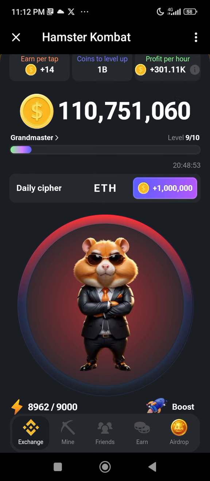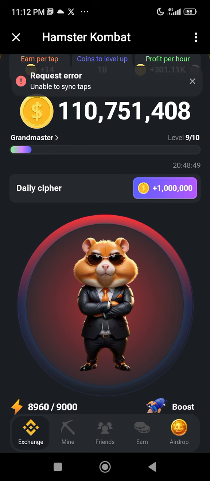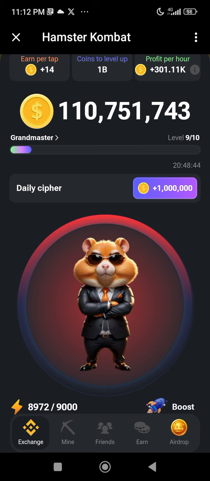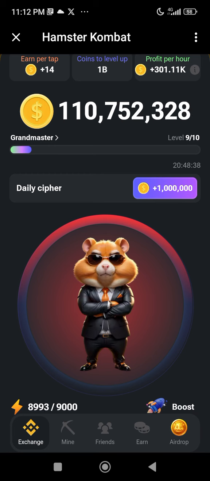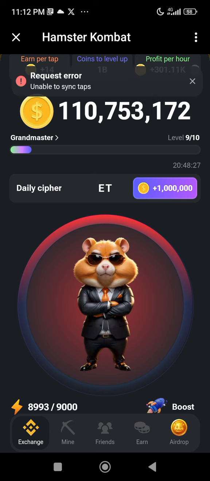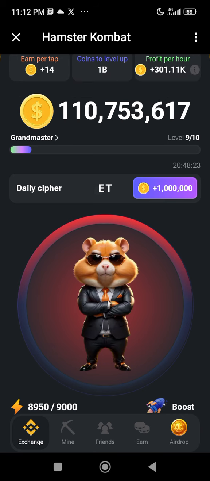That is it. But due to the server's problem, you can see that it's still popping up that there is a problem with the network. It's a request error. So in case the server is back, you can just tap once, then to get the T, you long press and release. To get the H, you tap 4 times. 1, 2, 3, 4. That is it for today.